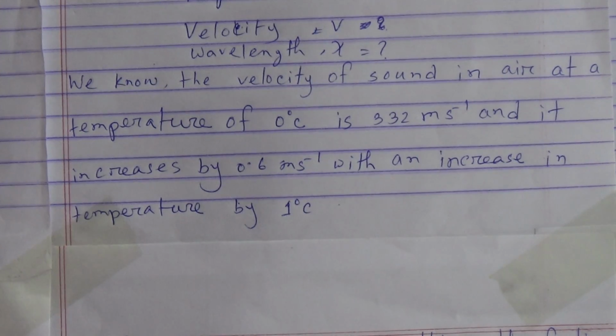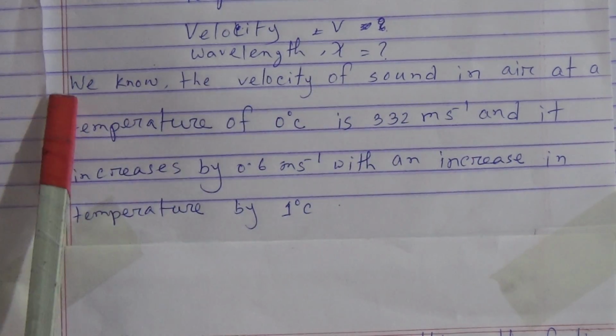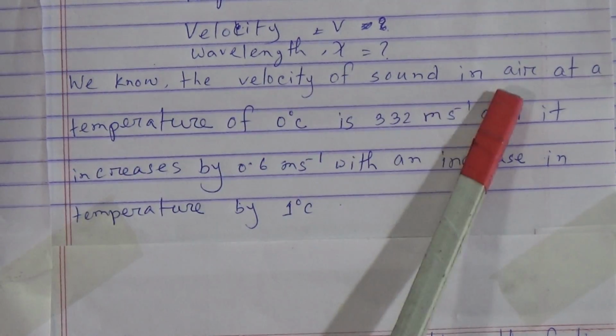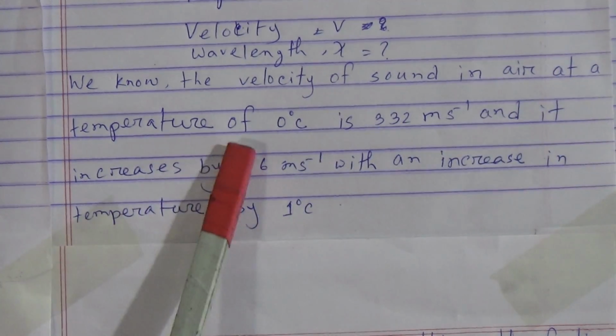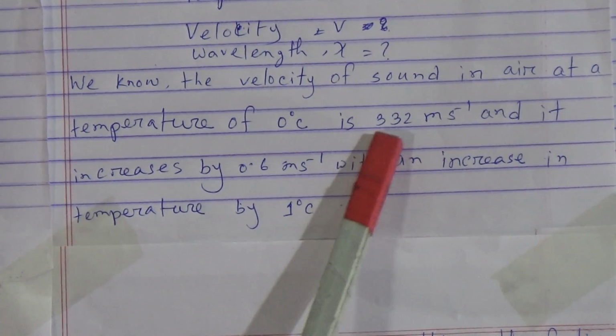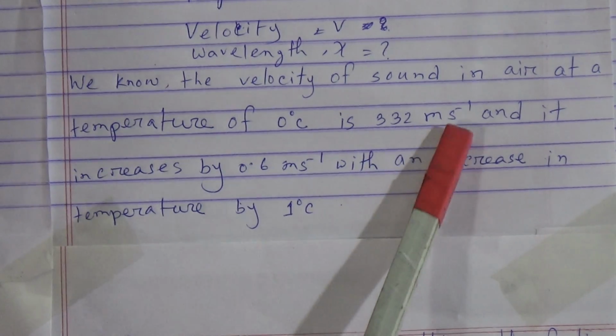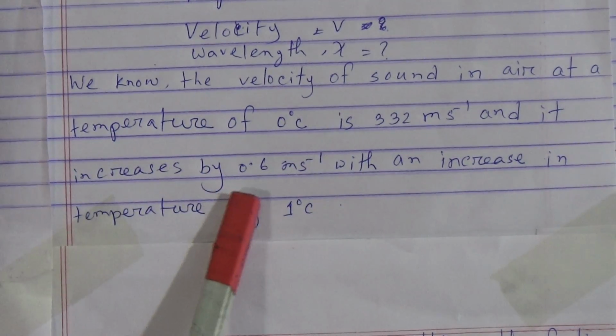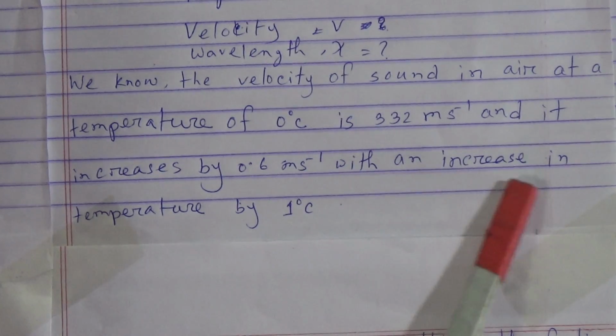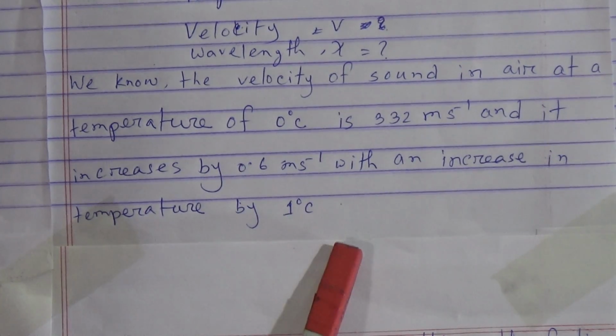At first we write: we know the velocity of sound in air at a temperature of 0 degree is 332 meter per second, and it increases by 0.6 meter per second with an increase in temperature by 1 degree centigrade.